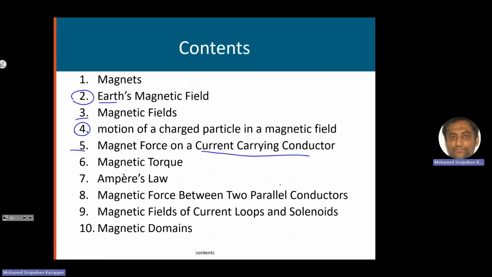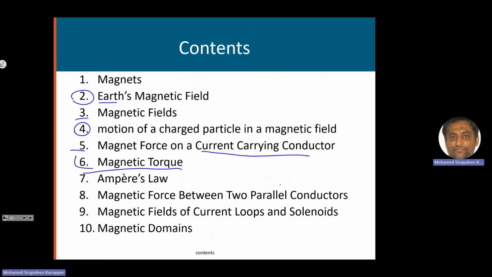Number 5. Current carrying conductor: what is current? Charges moving. So in a current carrying conductor, in a wire, there are charges moving. So the wire itself will feel a magnetic force if the current carrying wire or conductor is kept in a magnetic field. It can also experience a torque. Torque is a couple of two forces, trying to rotate it.